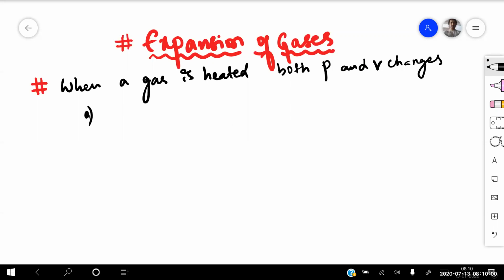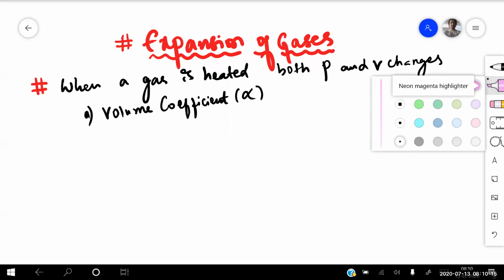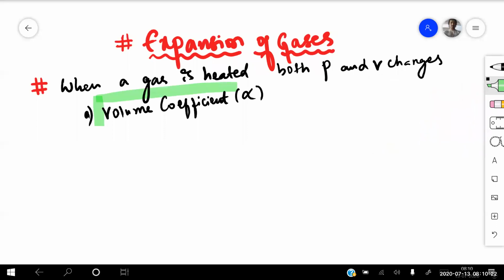So basing upon that, we have two coefficients, beta. The first one is known as the volume coefficient, and it is represented by the letter alpha. Here this alpha is not equal to, what do you call that one, the coefficient of linear expansion. But this one is right now the volume coefficient. Clear for everyone?